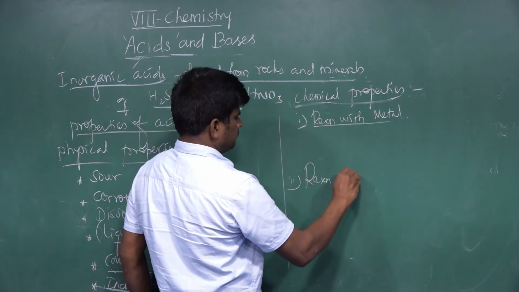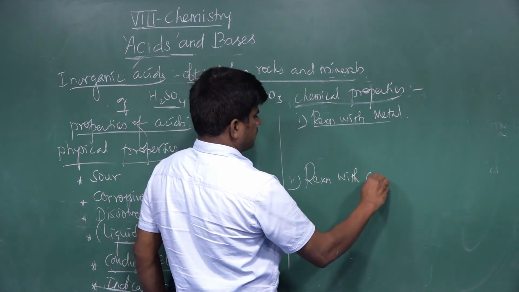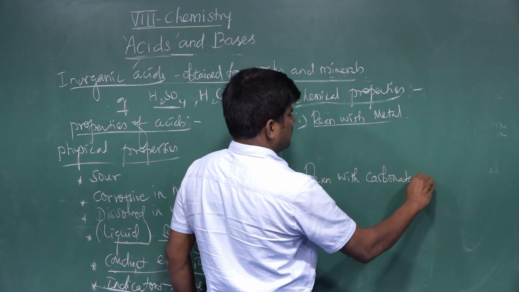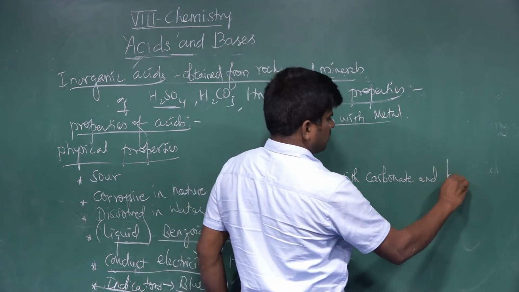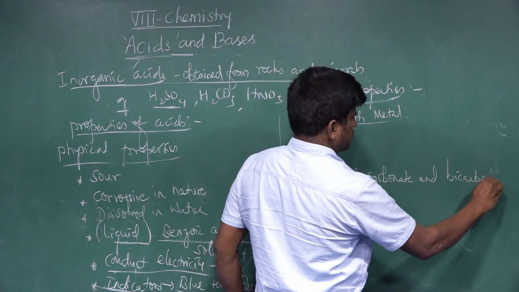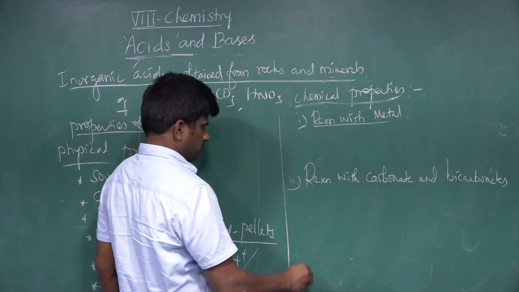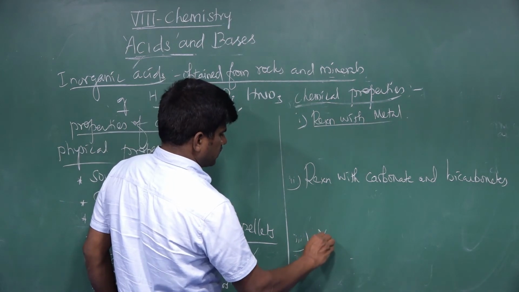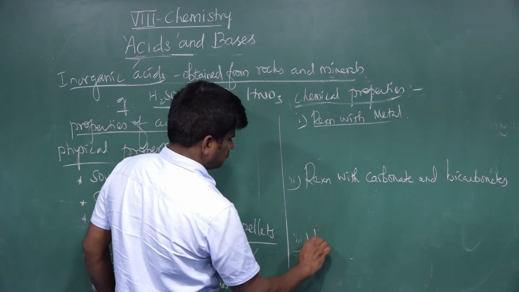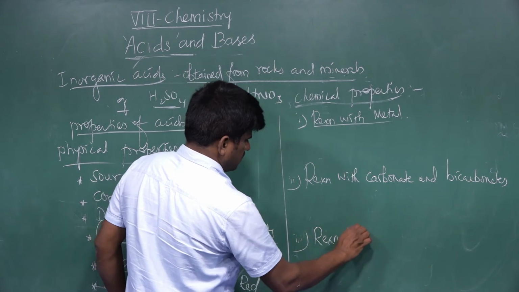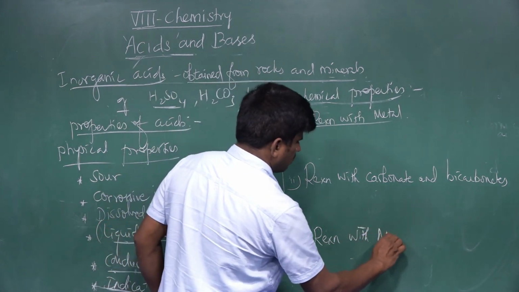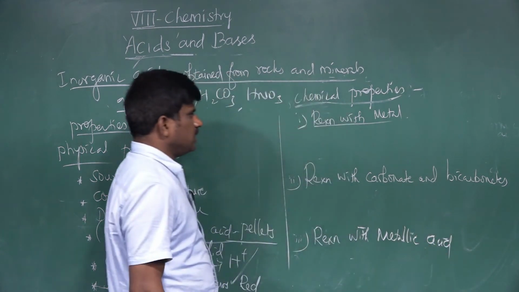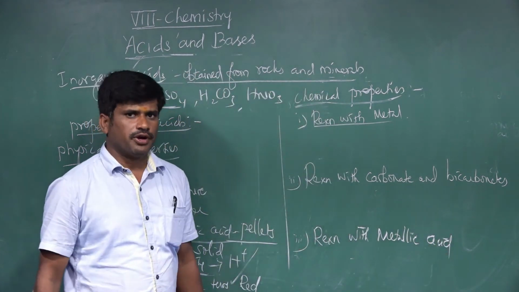reaction with the carbonates and bicarbonates. The next one is reaction with the metallic oxide. These are the three chemical properties we are going to see now.